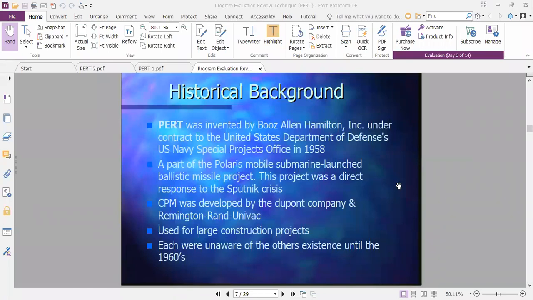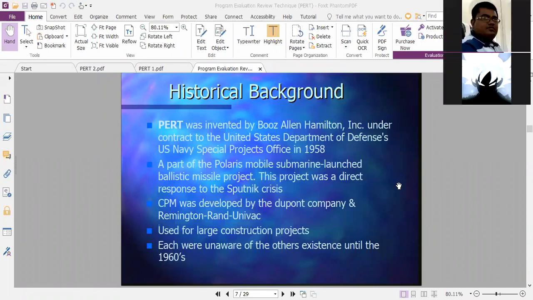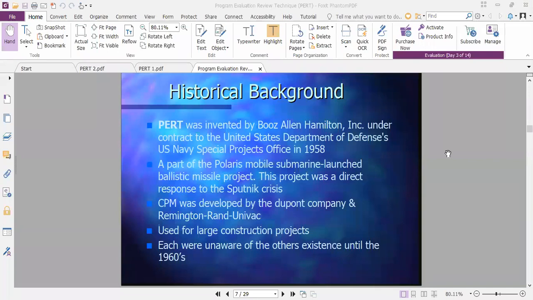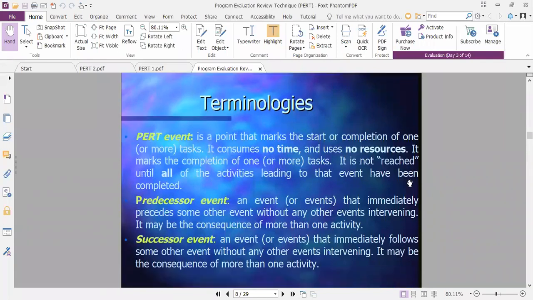CPM was developed by the DuPont company and Remington Rand. This is the historical development of CPM, used for large construction projects. I already told you that generally where the start and end points are there, CPM is used. Where the start and end points are not there, we don't use CPM; we consider PERT. This is a little bit of historical development. Then, terminologies.